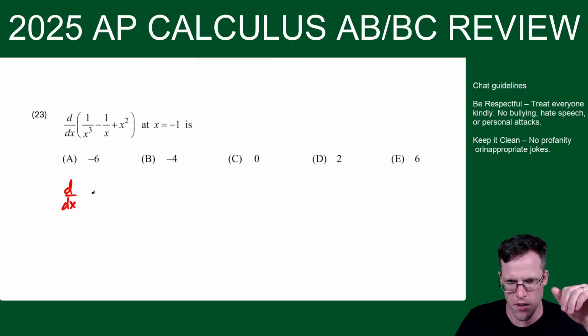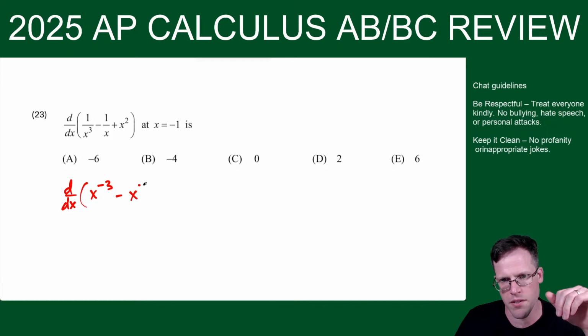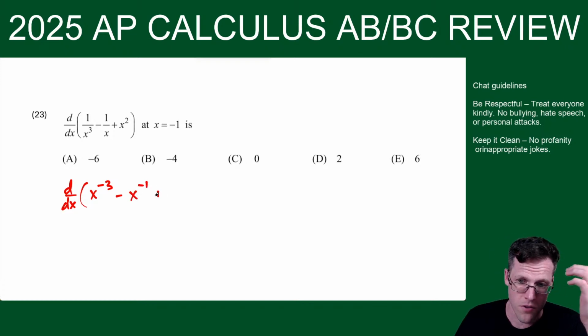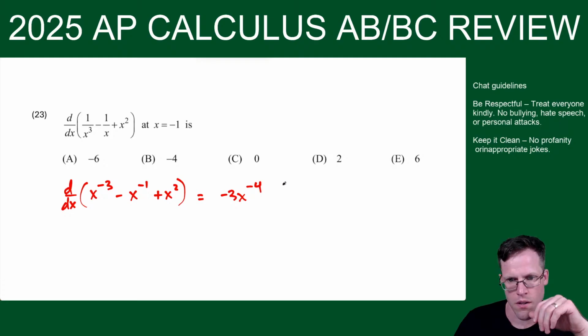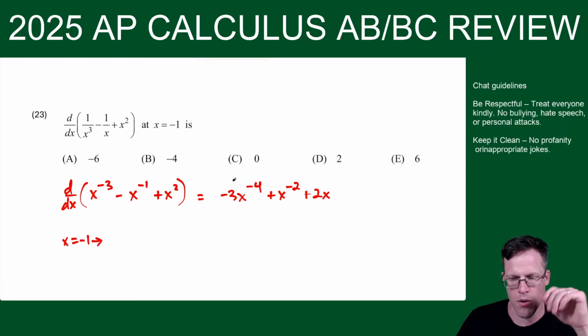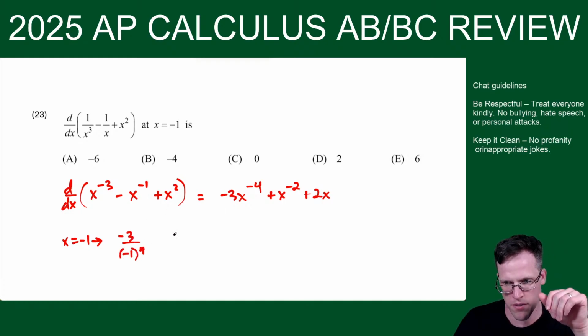So derivative of x to the -3. First you should write this in power form so that you could do the power rule. Okay, so now you got -3x to the -4. And then -1 comes down to make plus x to the -2. And then plus 2x. And now at x equals -1, I'm on the lookout for odd powers. Even powers, no sign change. This is like -3 over -1 to the +4.